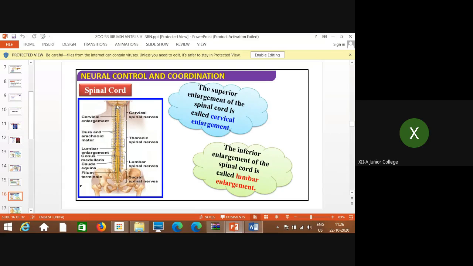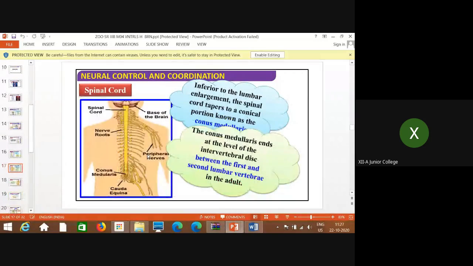So this part which extends from the brain stem up to the second lumbar is considered the superior, and the last part is considered the inferior. So superior enlargement and inferior enlargement, you just remember only the names, that is enough. As per the layers it is shown like that, but it is not that necessary to remember. Now, inferior to the lumbar enlargement, the spinal cord tapers to a conical portion known as conus medullaris.